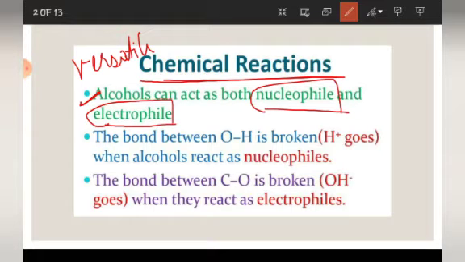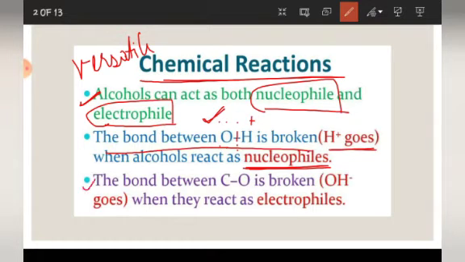The bond between O and H is broken, H plus goes out. When this bond is broken and H plus is released, the alcohol acts as nucleophile. Oxygen has lone pair of electrons on it, so it will act as nucleophile since it is electron rich.